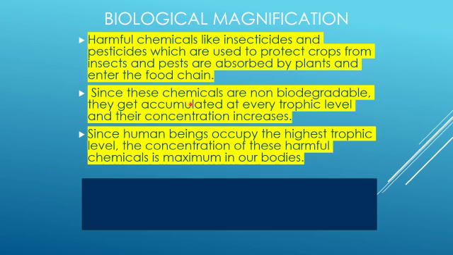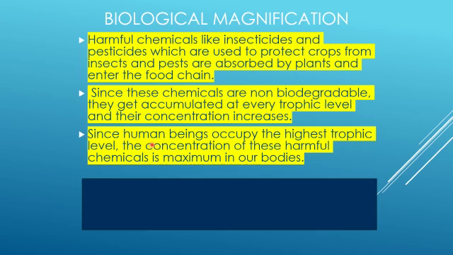Next we shall move on to what exactly these chemicals are. These chemicals are non-biodegradable substances. What is the meaning of non-biodegradable? Non-biodegradable means they will not undergo any decomposition. So they will go on accumulating at every trophic level, and their concentration will always increase from one level to another level. Here human being is one of the top level consumers.